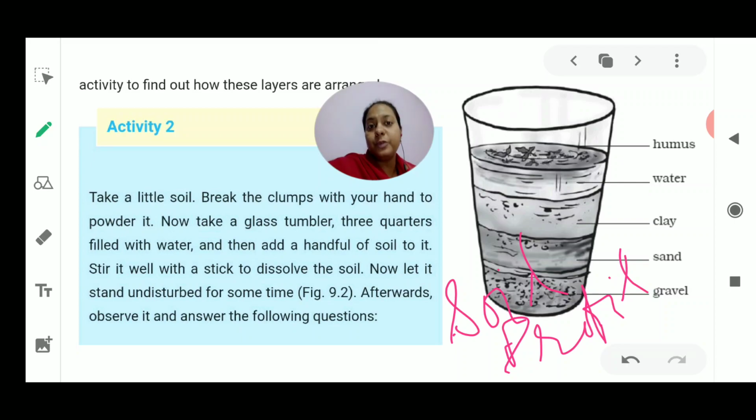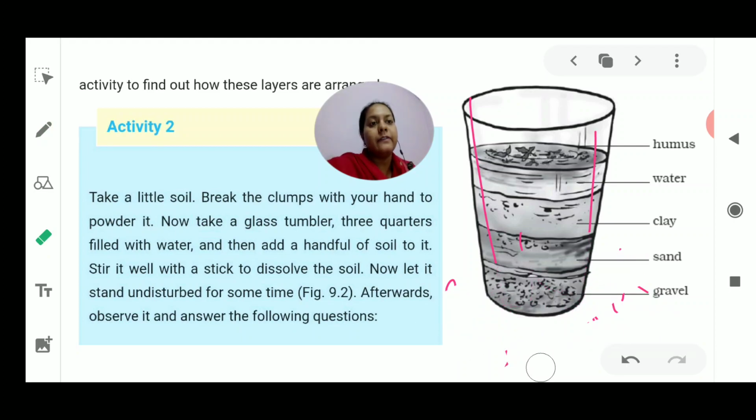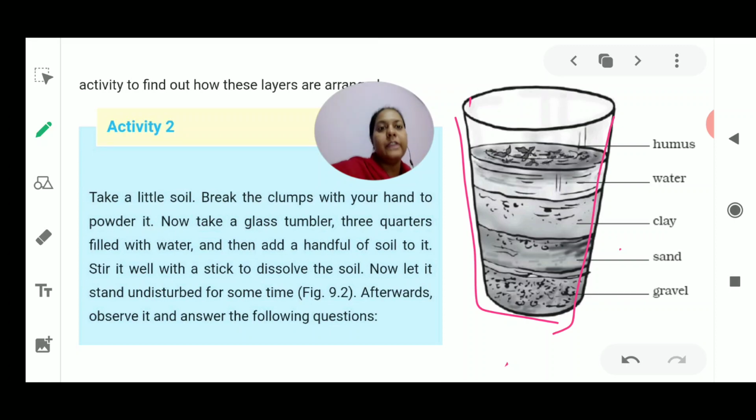Now if you have to prove this with the help of an activity, what you have to do is take the beaker which is placed here, as you could see in the diagram at the back side of this picture. This diagram shows a glass which is being taken. The glass is filled with soil. You will take a little bit of soil, break these lumps with your hand and powder them. Next, the glass tumbler will be filled 3/4 with water.